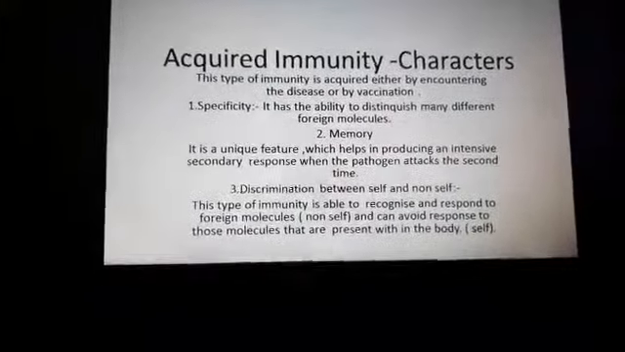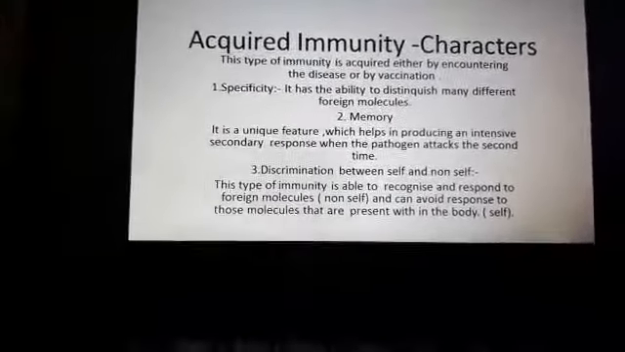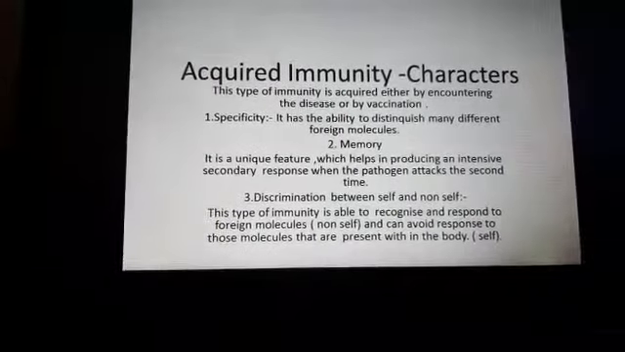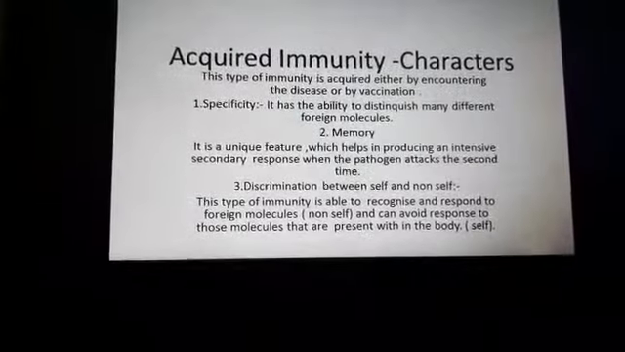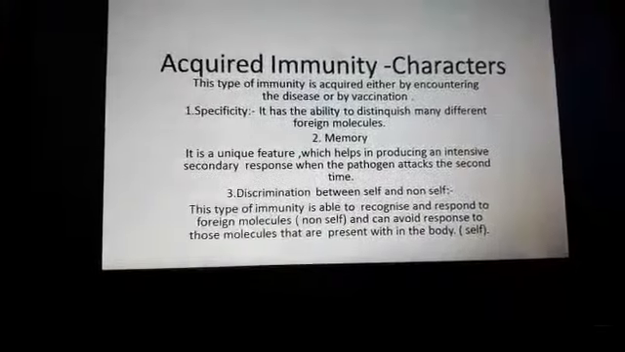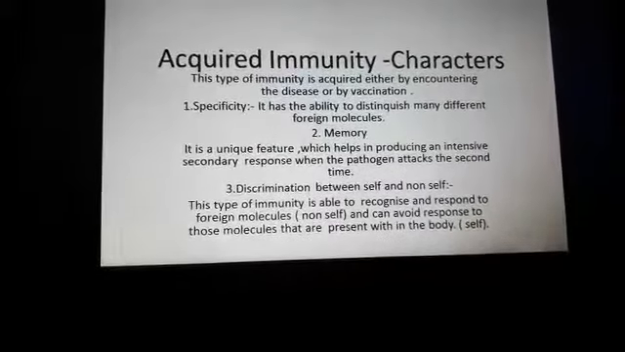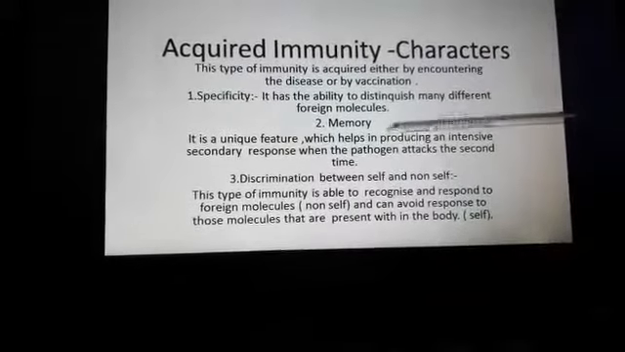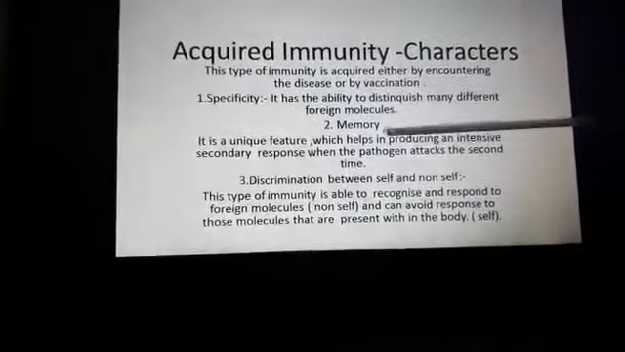After 3 or 4 months, if the same kind of pneumonia attacks the same person, the cells easily recognize that this person has already suffered from this kind of pneumonial disease. So it can easily destroy the pneumonial viruses and kill them. This is a very peculiar and interesting characteristic feature of acquired immunity. It is easy to recognize which type of pathogen. That is the second point, memory.